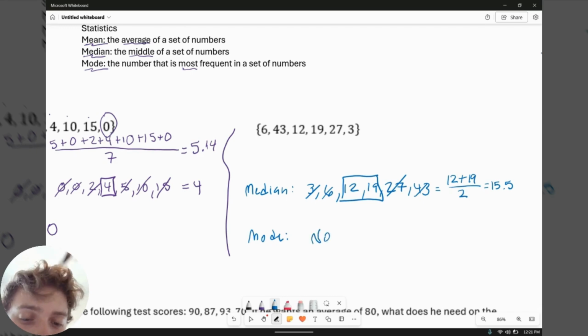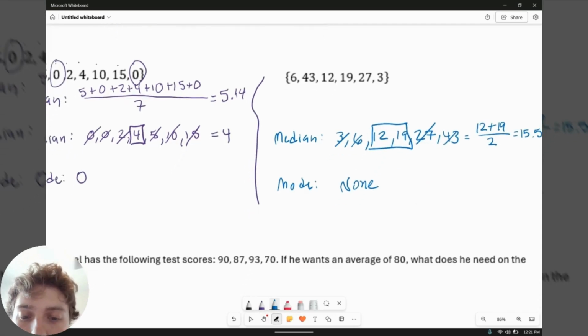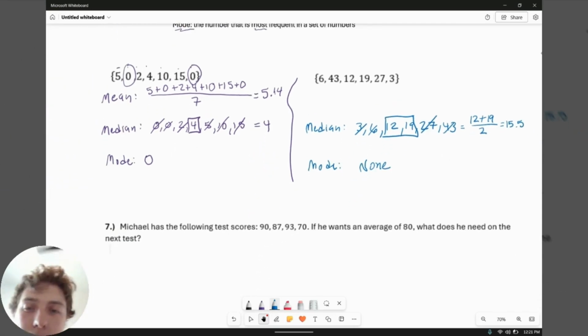The mode in this case, notice each number only occurs once. In this case, that means there is no mode. So it is possible if they all occur the same amount. If there's 2 numbers that occur the same amount but more than the others, you can have more than one value for the mode. Let's look at some more ACT type problems, though.